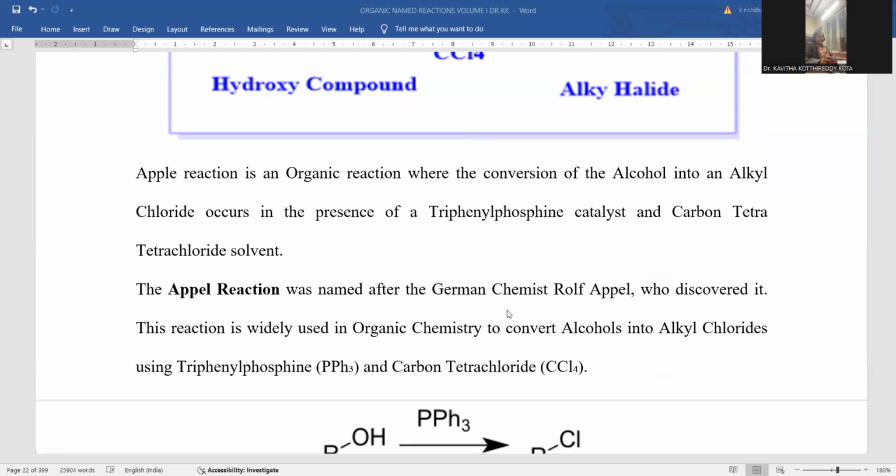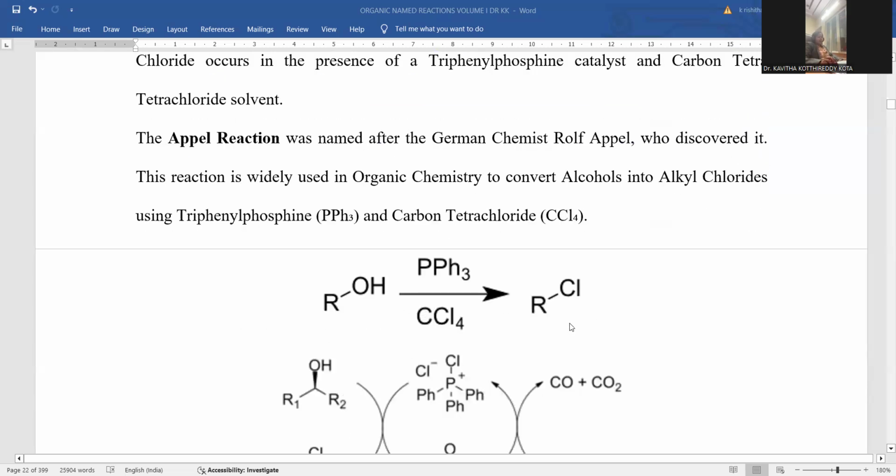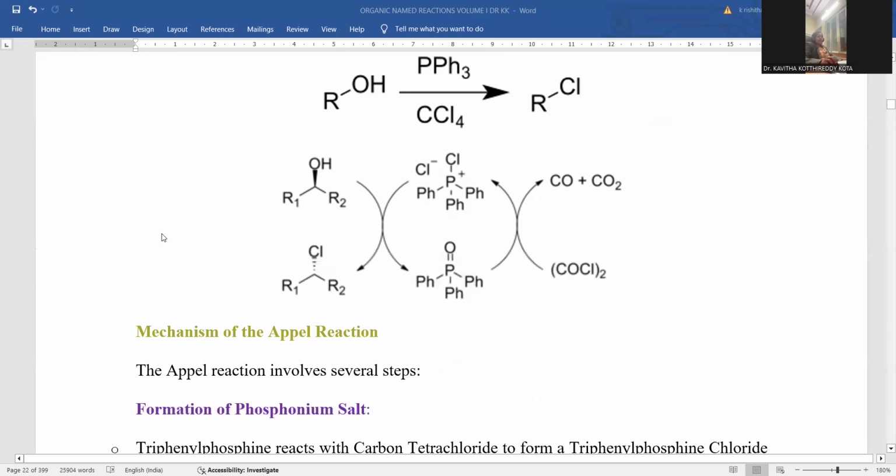The Appel reaction is named after German chemist Rolf Appel, who discovered the reaction. This reaction, widely used in organic chemistry, converts alcohol into alkyl chloride using triphenyl phosphine and carbon tetrachloride. Alcohol is transformed into a halogenated compound in the presence of triphenyl phosphine and carbon tetrachloride. This is the way the chemical transformation is achieved. The entire mechanism is shown here.